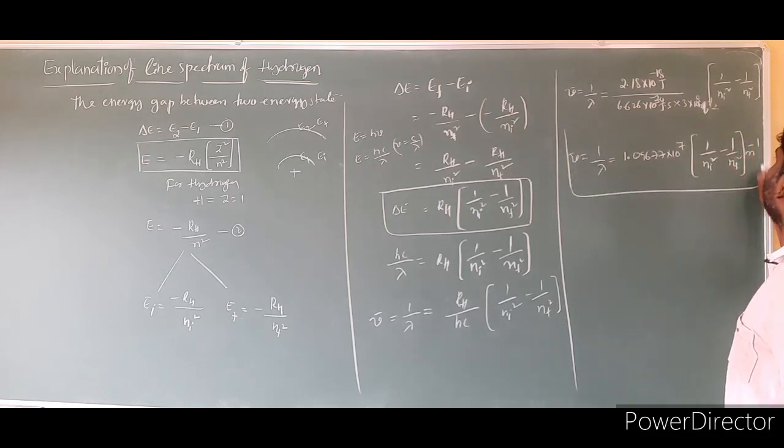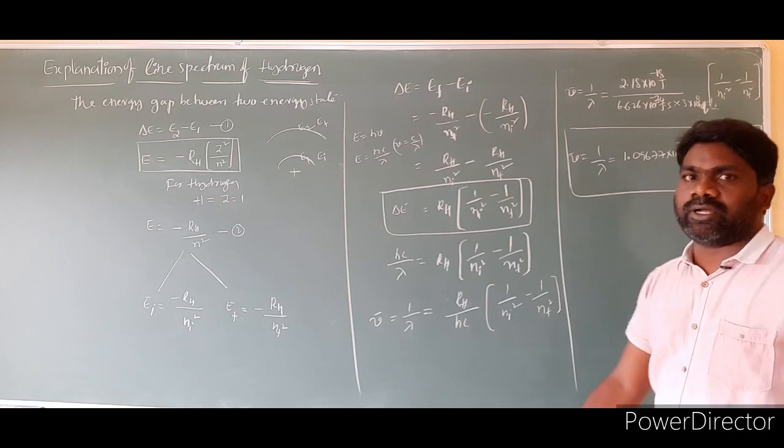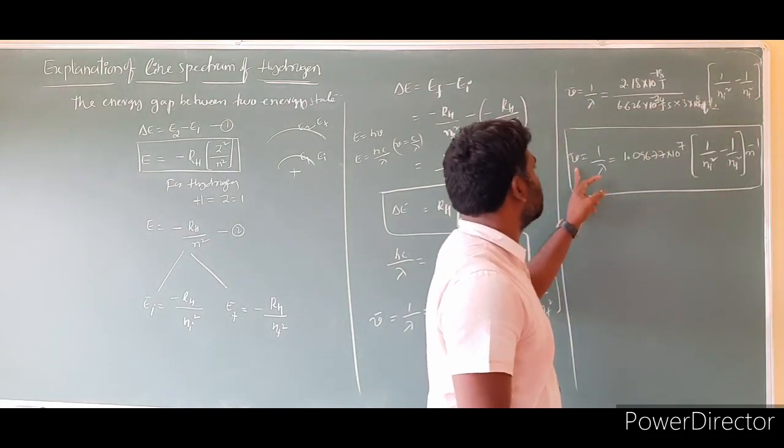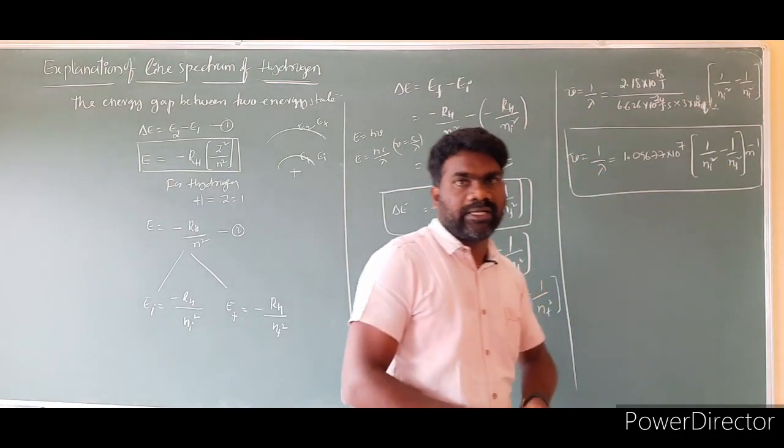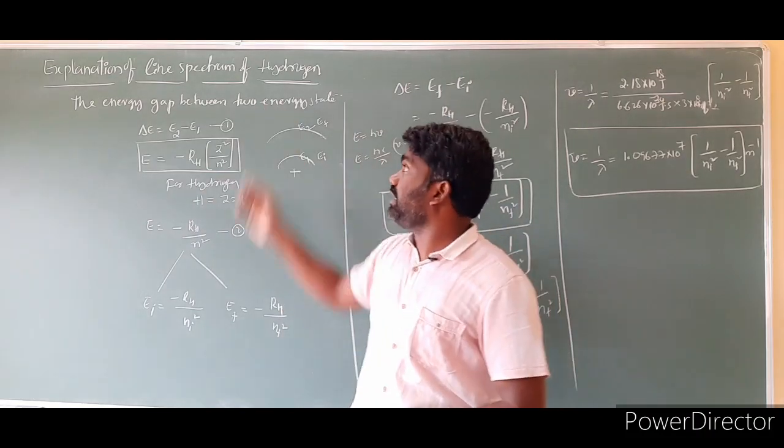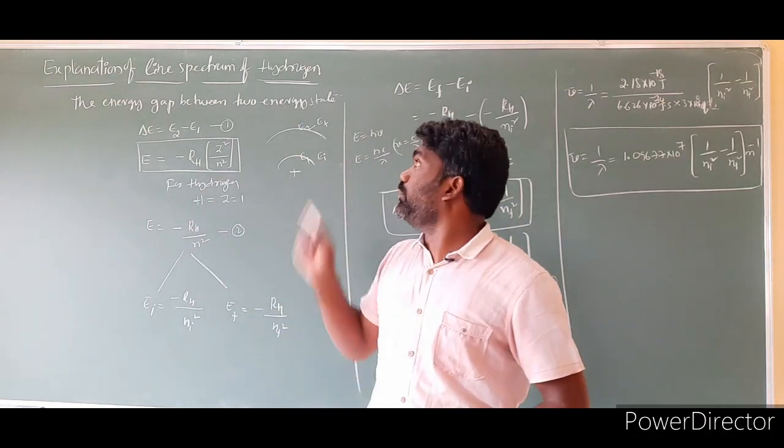So this is the formula we have to use to calculate the frequency or wavelength of the radiation. This is the explanation of the line spectrum by Bohr.